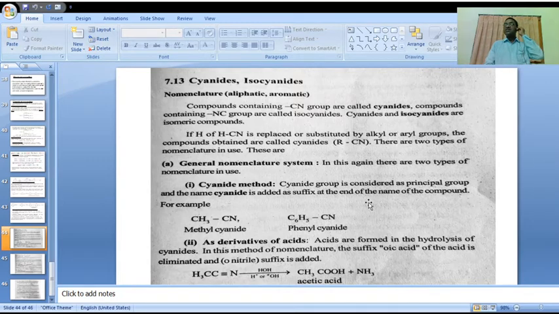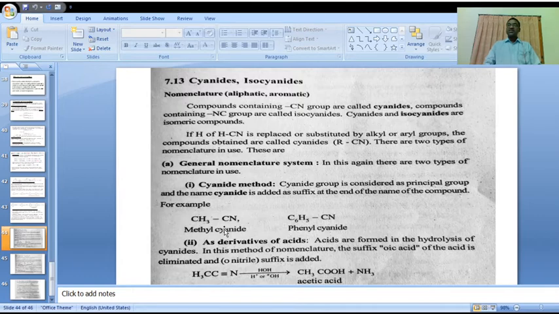What is the reason? For example, if you take methyl cyanide, CH3CN, methyl cyanide. Another type of isomer we should observe, CH3NC, where the attachment is different. In that case it is called methyl isocyanide.